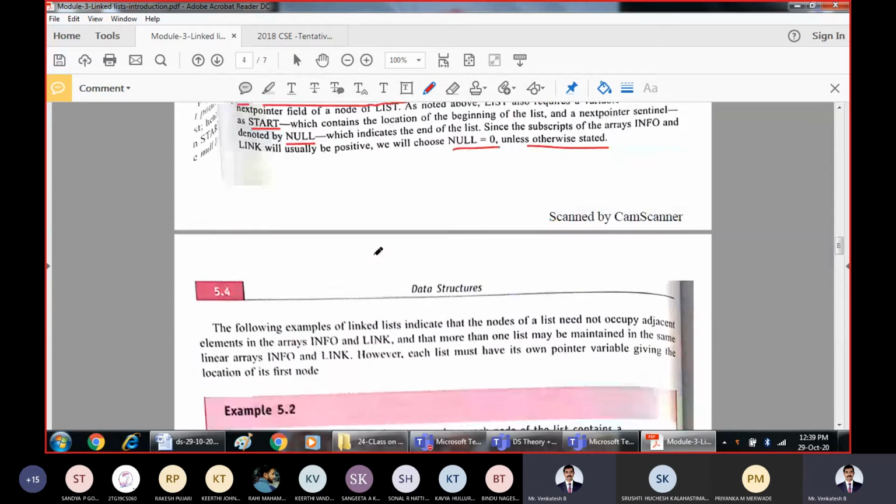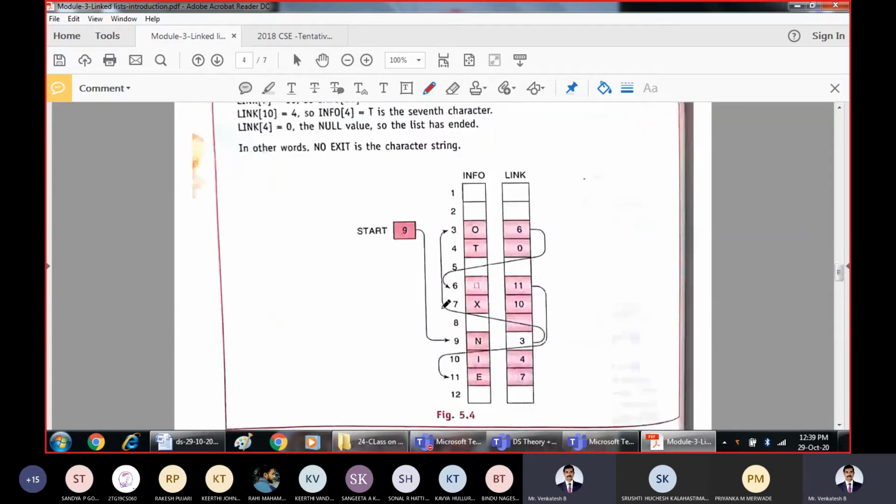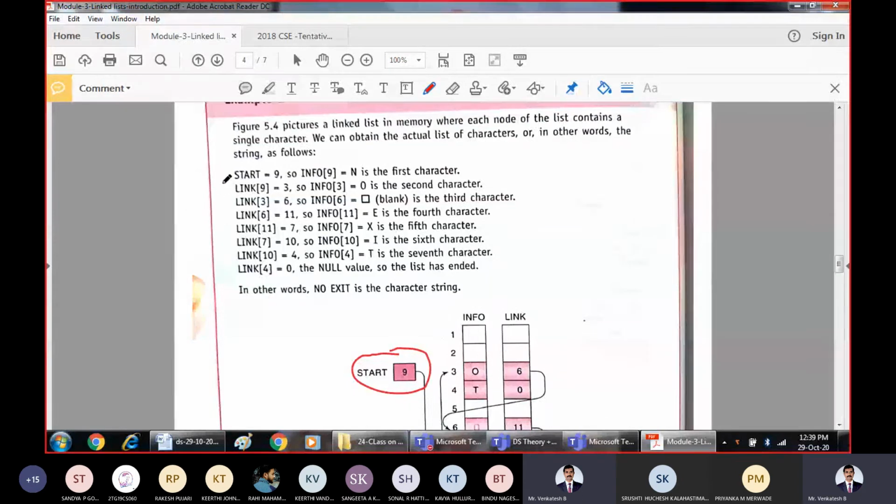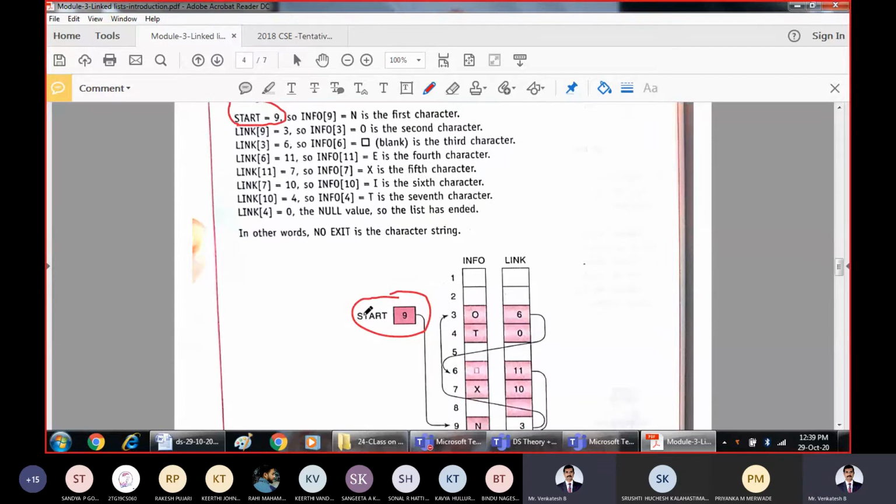So this fundamental explanation is given with a sample example scenario. What it says here is the starting address. We are trying to represent the linked list by using two linear arrays, one is the information array, another one is the pointer array. And the starting address only we are knowing. It says the starting address for the nodes is 9.